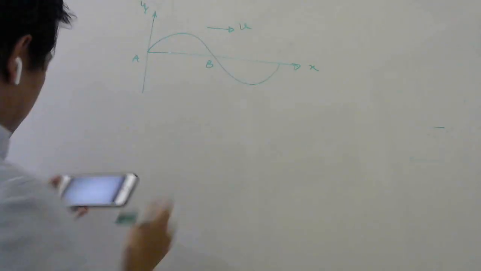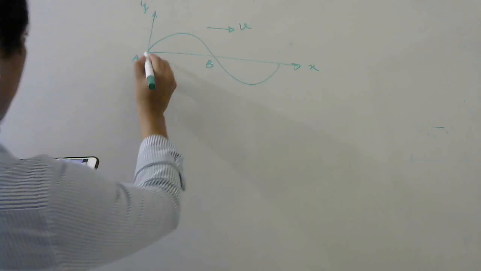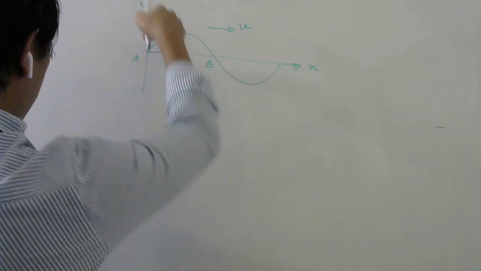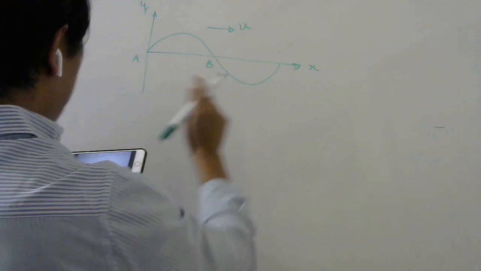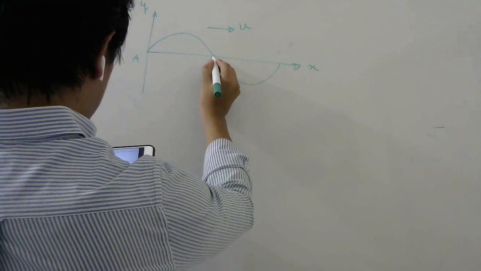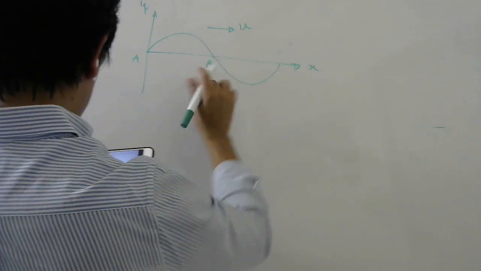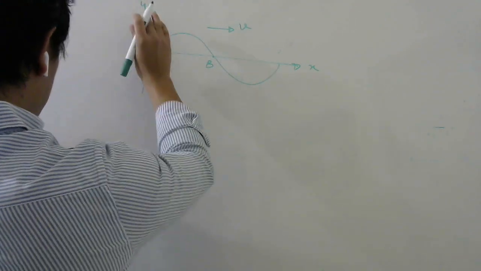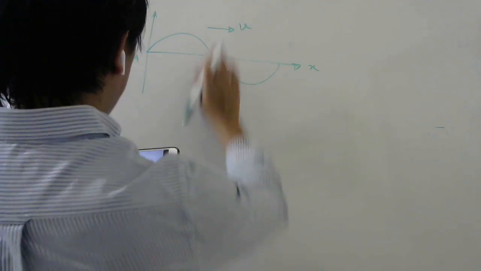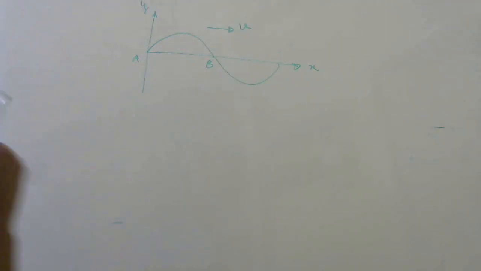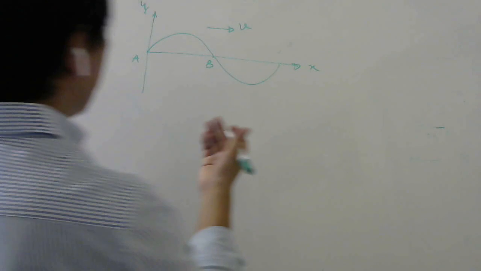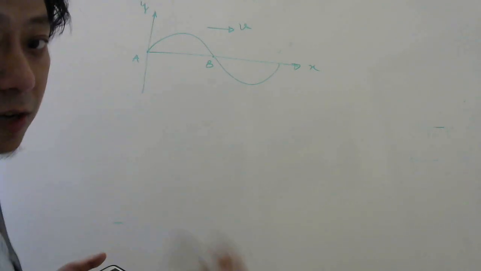Velocity is towards the right. They are asking: option A, this particle A is moving downwards. Option B, this particle B is moving downwards. Option C, particle A is moving upwards. Option D, particle B is moving upwards. So which is the right answer? Again, to understand this is very simple. See, there are two ways. One is the physical way and one is mathematical.